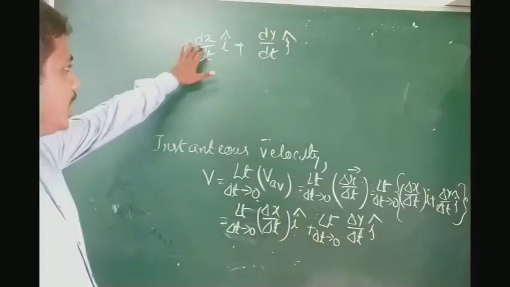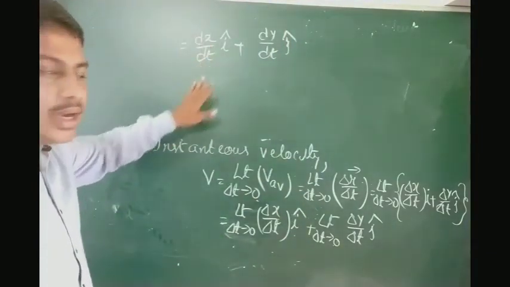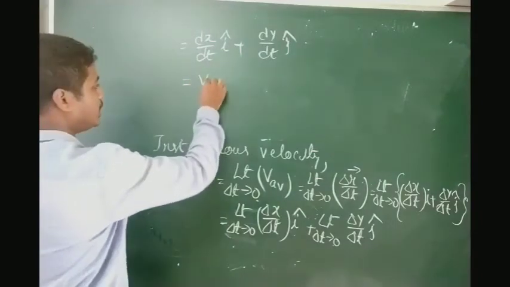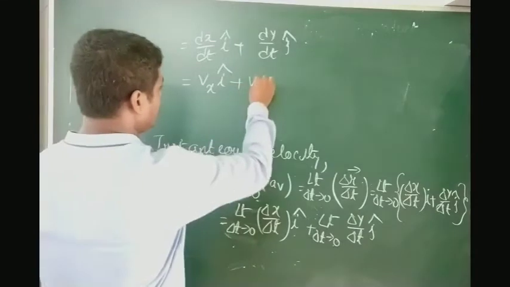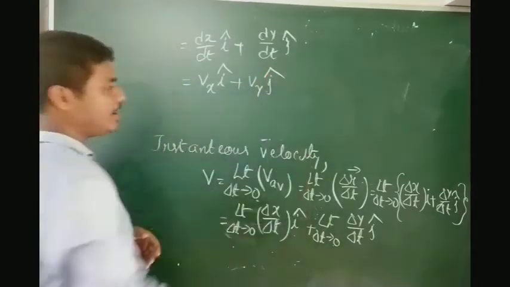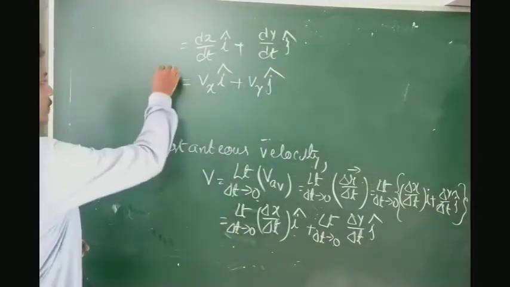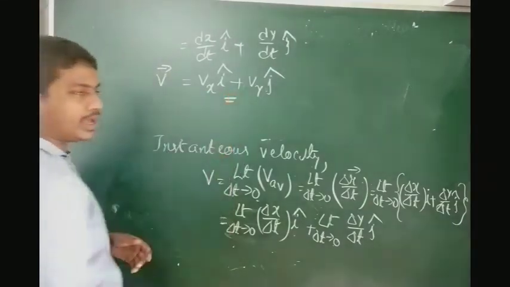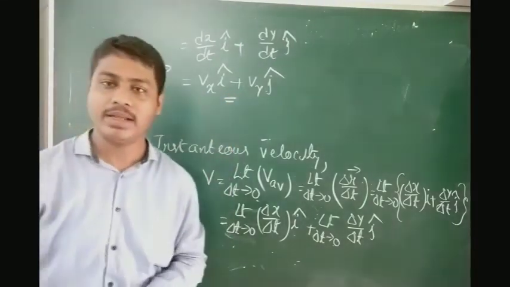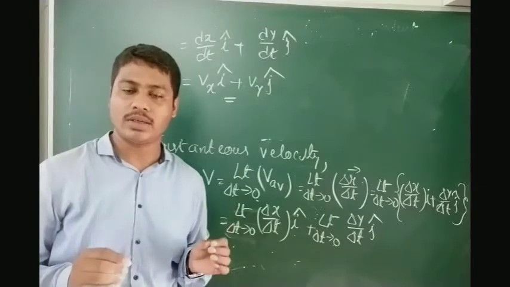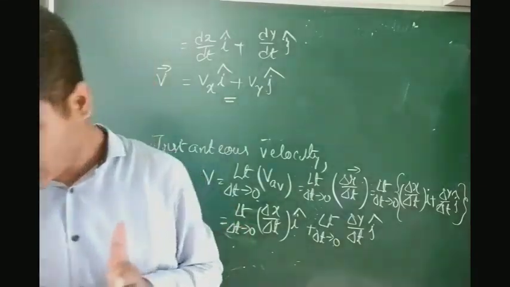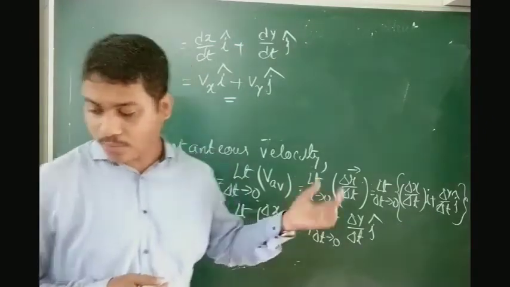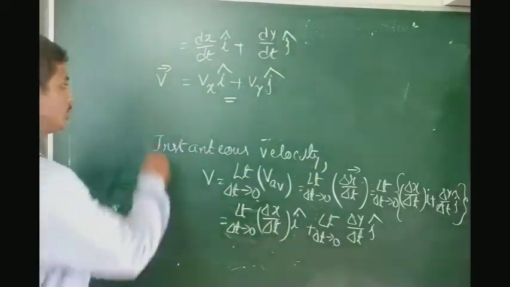The rate of change of displacement along the x direction is represented by vx i cap plus vy j cap. So v vector is equal to vx i cap plus vy j cap. This is the equation of the velocity in a two-dimensional motion, that is, a motion in a plane. So if you want to find out the magnitude of this, how will you find it out?